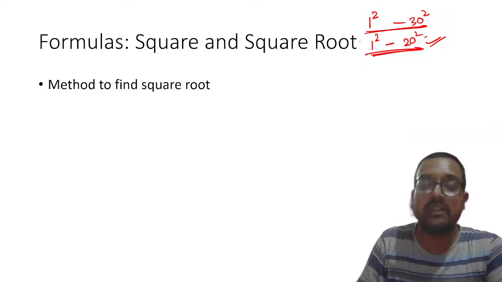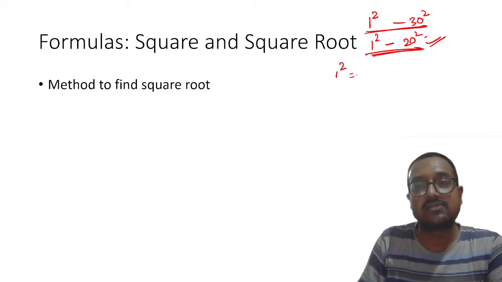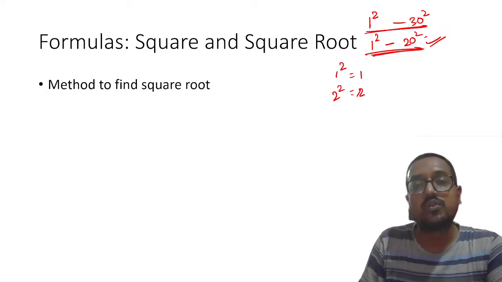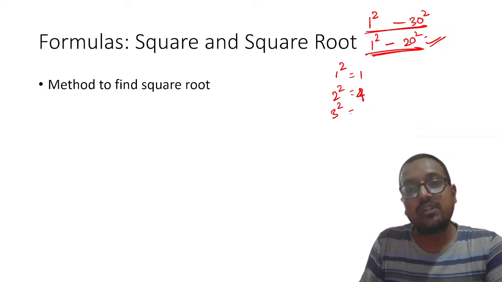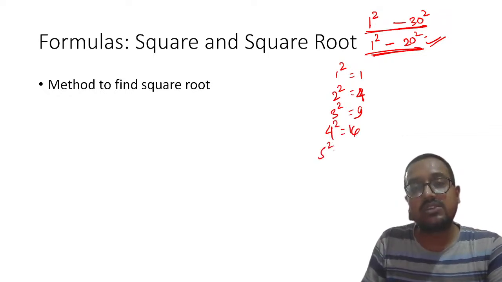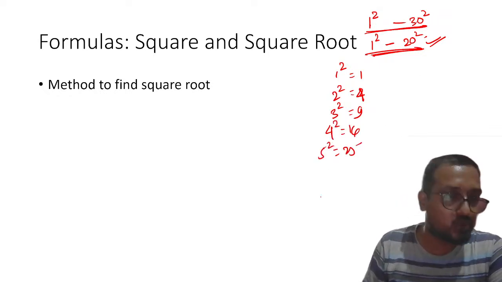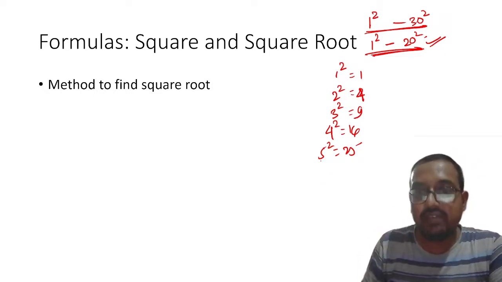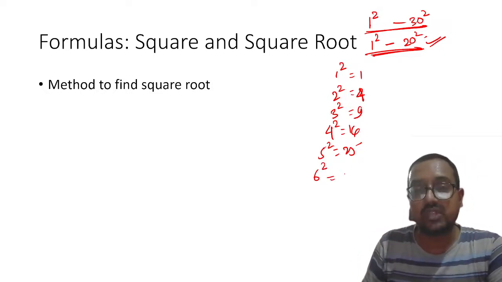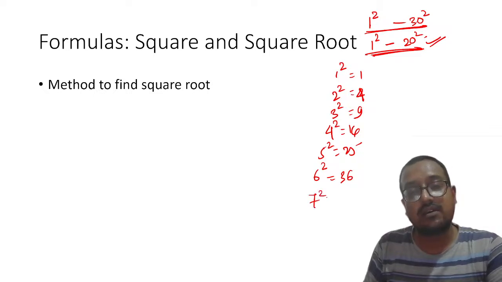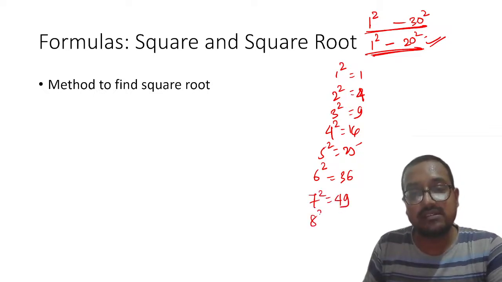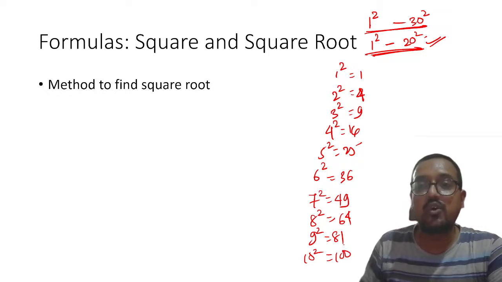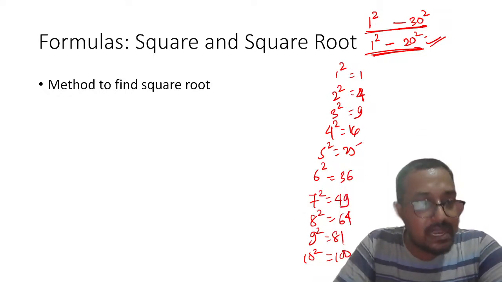I am not writing it over here, but yeah, you can note it down in your copy like this: 1 square is equal to 1, 2 square is equal to 4, 3 square is equal to 9, then 4 square is equal to 16, then 5 square is equal to 25. Up to 20 you have to do it. Wait, what I will do, I will write up at least up to 10, so that I can create some background for the further studies. 8 square is equal to 64, 9 square is equal to 81, and 10 square is equal to 100. I hope this is extremely clear to you, visible as well.